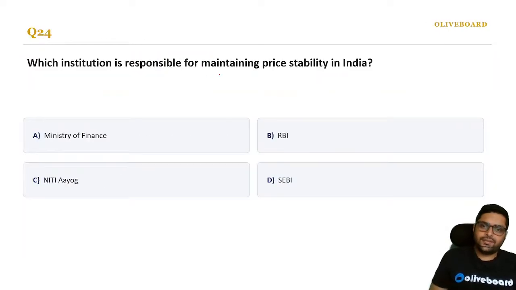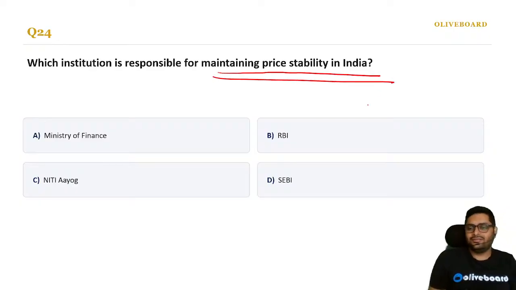Which institution is responsible for maintaining price stability in India? This is a halwa question. Very easy. Easiest question possible.